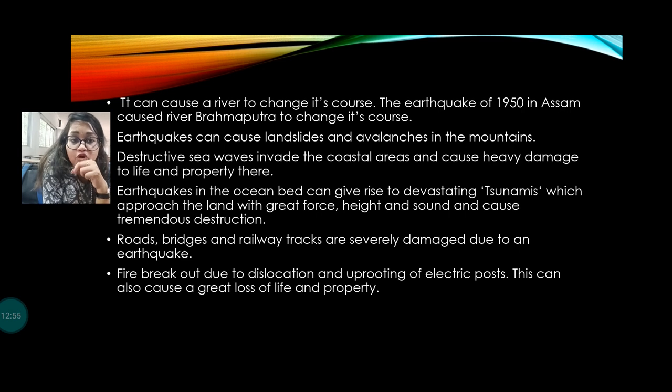Earthquakes can also cause landslides and avalanches in mountain regions. Destructive sea waves can originate, known as a tsunami, and that can also damage life and property. So an earthquake in the ocean bed can give a devastating tsunami that approaches the land with great force, height, and sound, and can cause tremendous destruction.